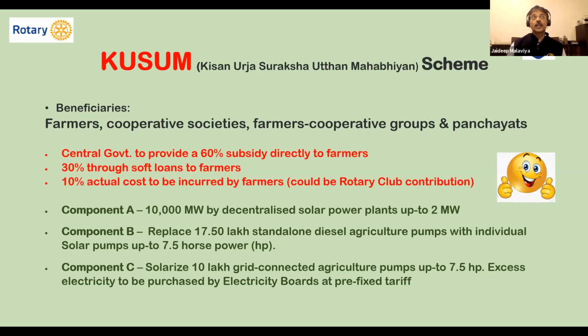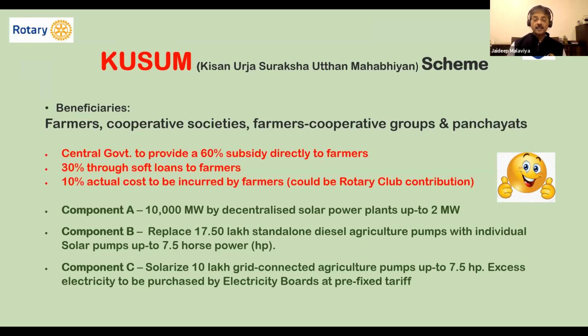The second component is to replace the diesel-based agriculture pumps. There are farmers who don't have access to electricity; they use diesel. You must all be aware that diesel prices are on the rise. So they have kept a target to replace about 17.5 lakh standalone diesel agriculture pumps.